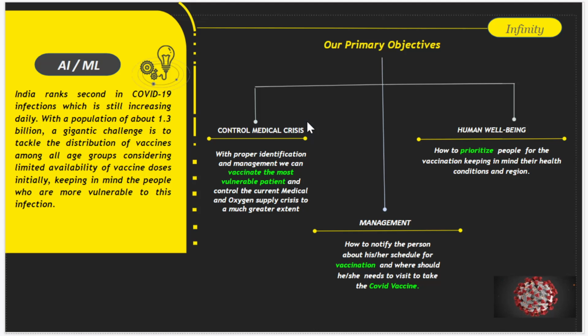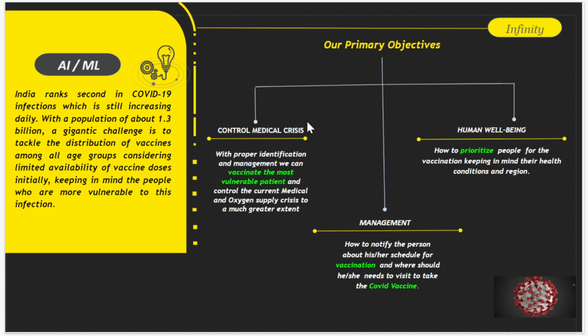India currently ranks second in COVID-19 infections, which is still increasing daily. With a population of about 1.3 billion and a limited amount of vaccine supply, a gigantic challenge is to tackle the distribution of vaccines among all age groups, keeping in mind the people who are more vulnerable to this infection. Currently, the government is planning to vaccinate people only on the basis of their age group.